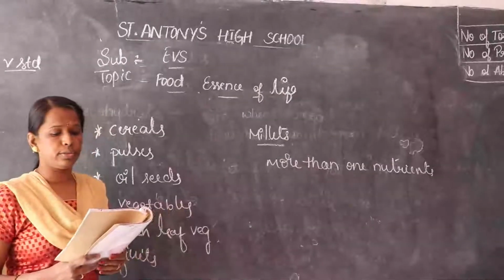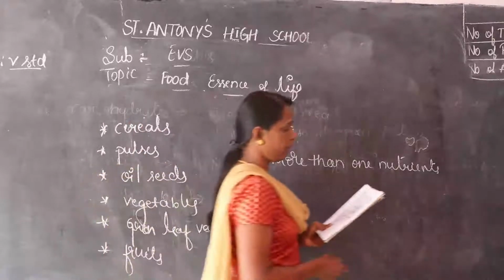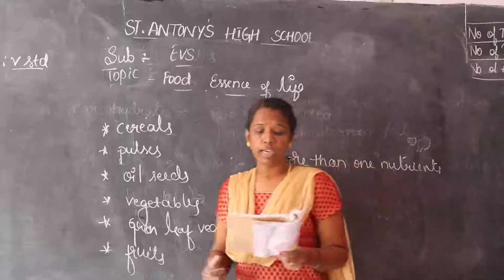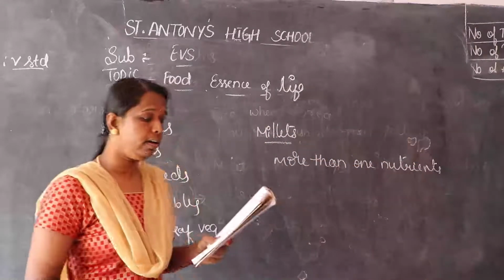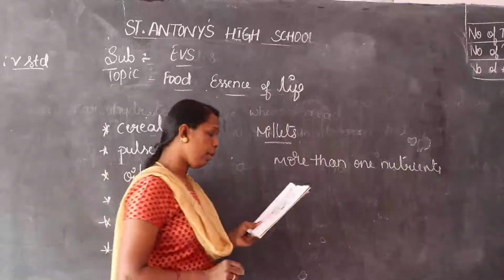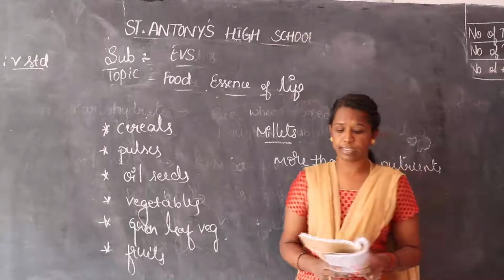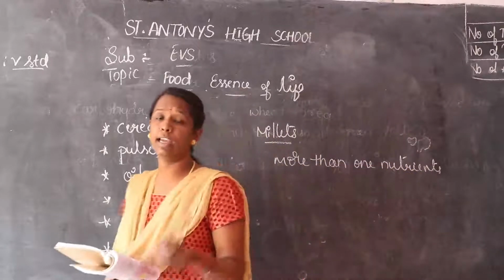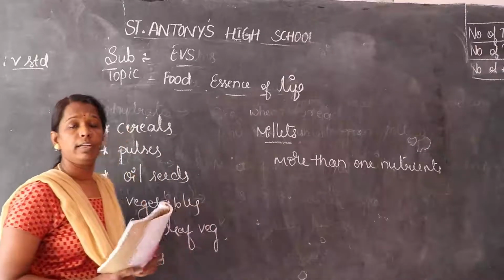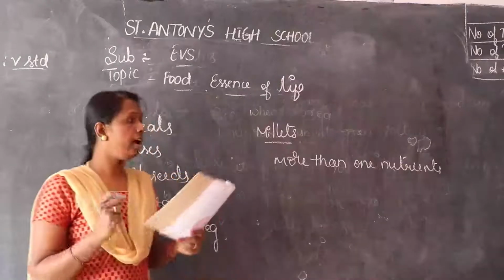Our elders used to consume more millets. Nowadays, the consumption of these cereals, which are considered healthy, has reduced. Here are some millets, children: jowar, pearl millet, ragi, little millet, brown top millet, foxtail millet. These are the examples for millets. You can see the jowar, ragi, pearl millet and little millet. In Kannada, we call them arka, navane, sajje, ragi, and so on.